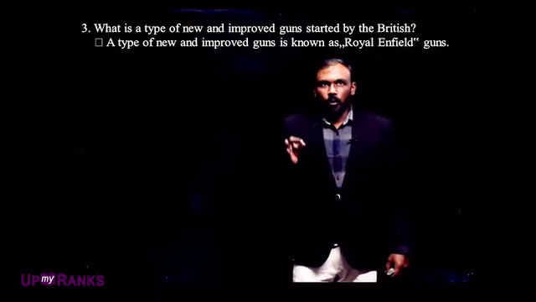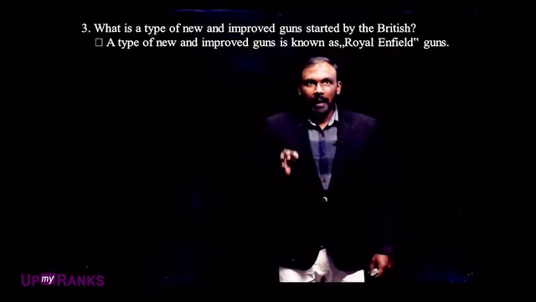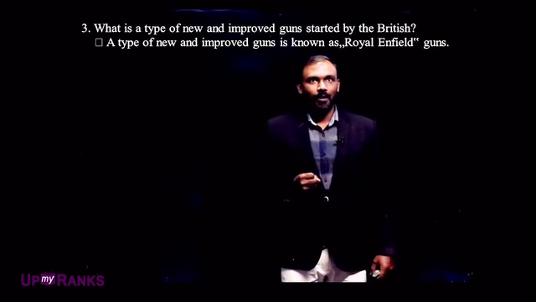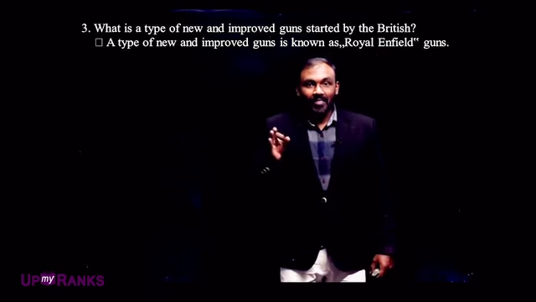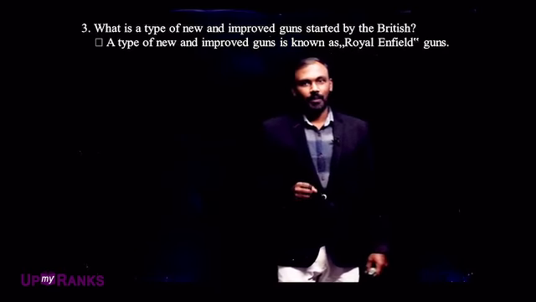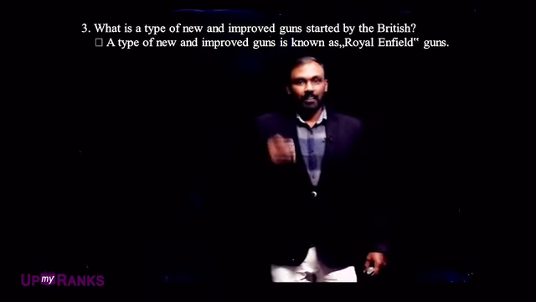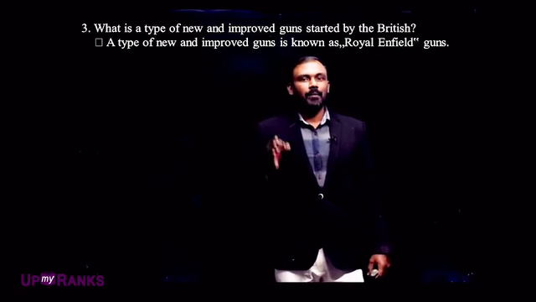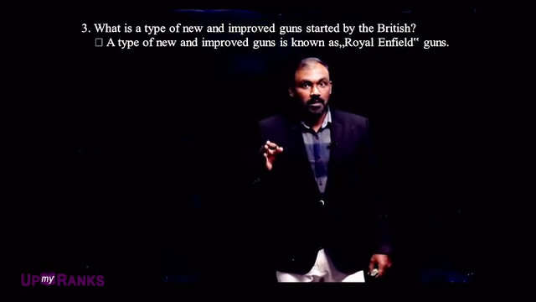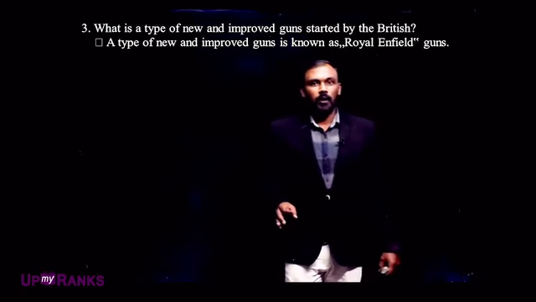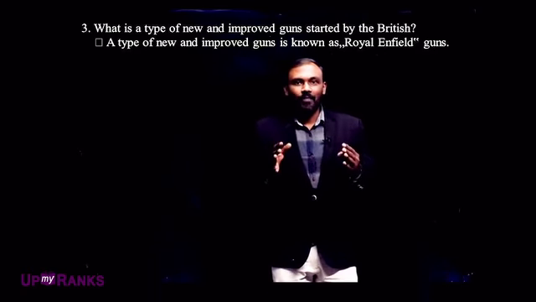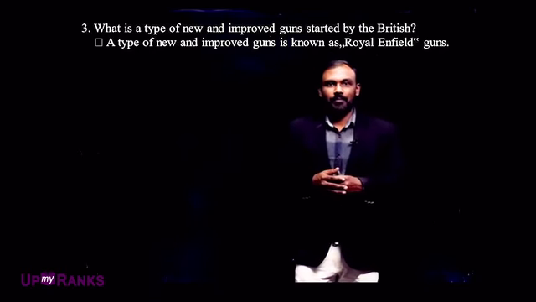The improved gun name is a very famous bike name, that is Royal Enfield. The Royal Enfield gun became one of the reasons for this 1857 revolt. I hope it is very easy to remember, because the Royal Enfield is a very famous bike, right?